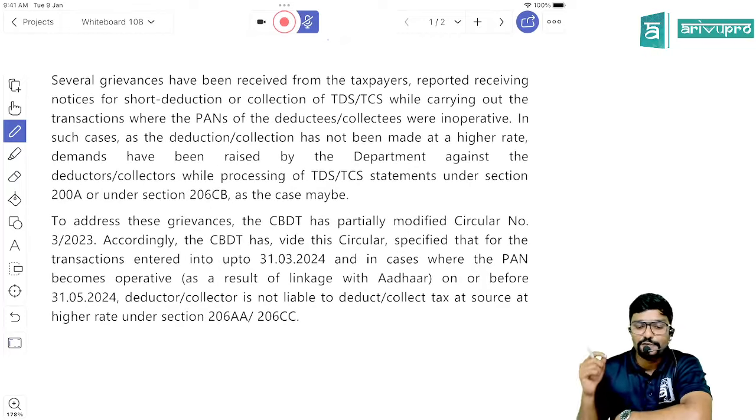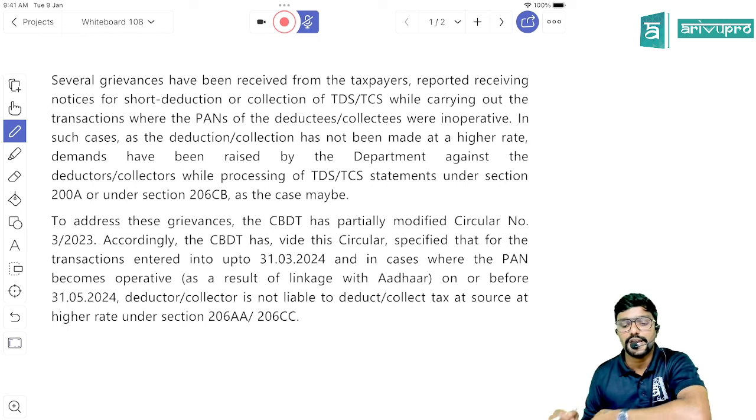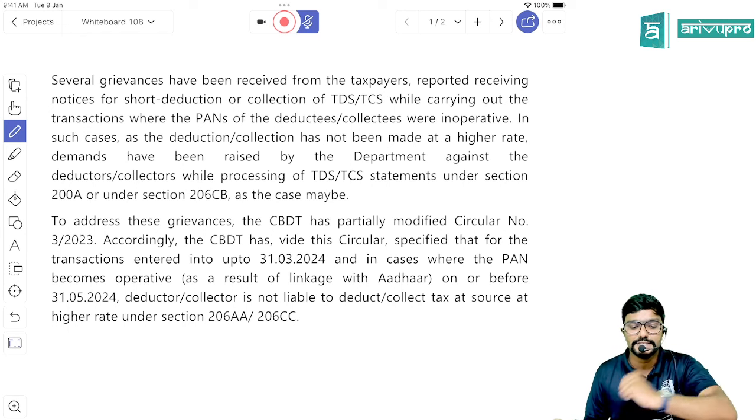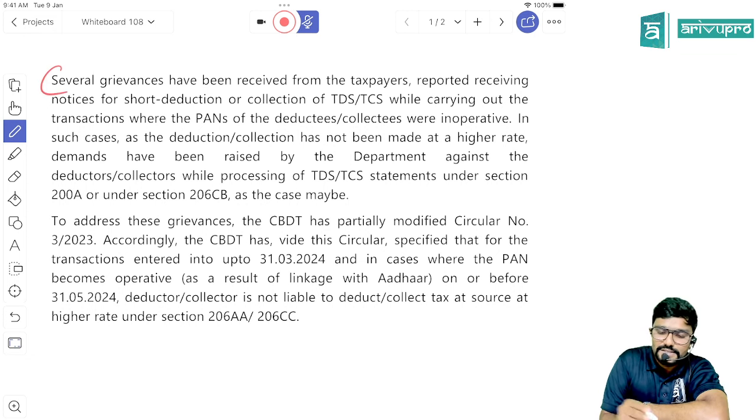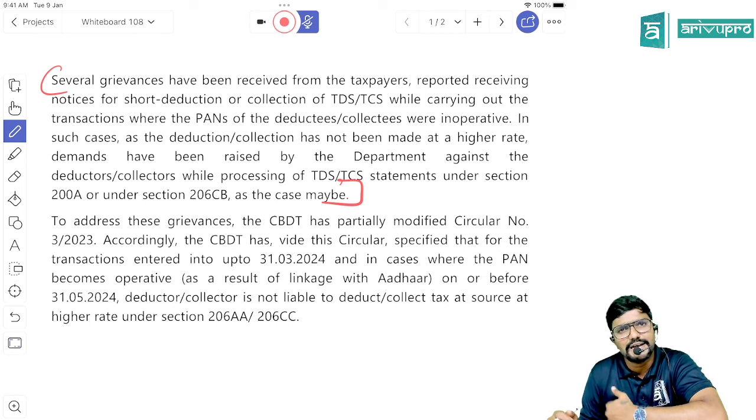Several grievances have been received from taxpayers who reported receiving notices for short deduction or collection of TDS or TCS while carrying out transactions where the PAN of the deductees or collectees was inoperative. In such cases, as the deduction or collection had not been made at a higher rate, demands have been raised by the department against the deductors or collectors while processing TDS or TCS statements under section 200A or under section 206CB, as the case may be. This was some of the issues which were faced by the assessees.